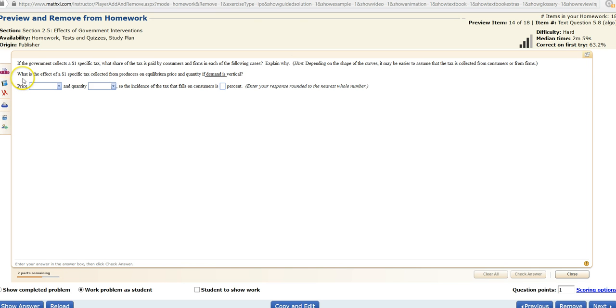And the first scenario is, what is the effect of a $1 specific tax collected from producers on equilibrium price and quantity if demand is vertical? So here, depending on the different students, you may have different scenarios. For other students it may be if demand is horizontal.